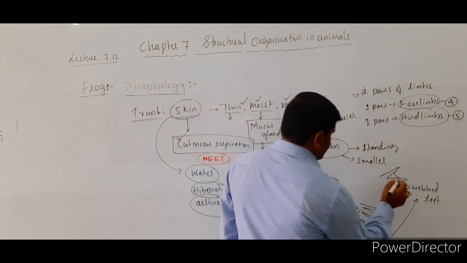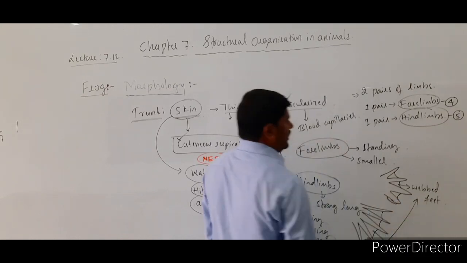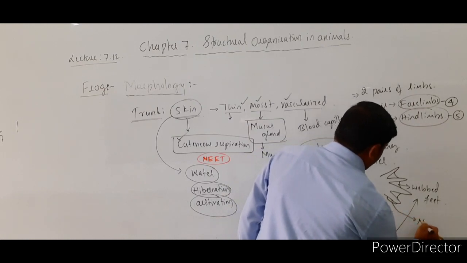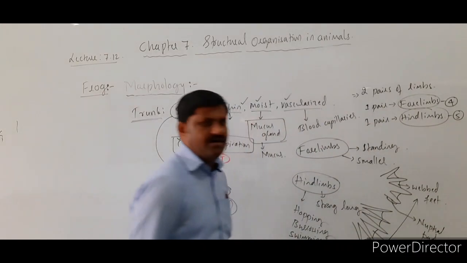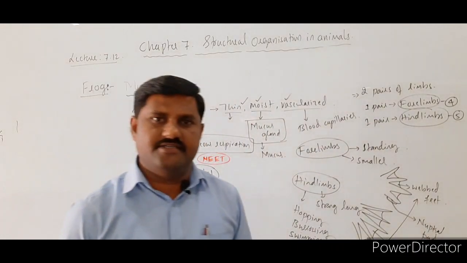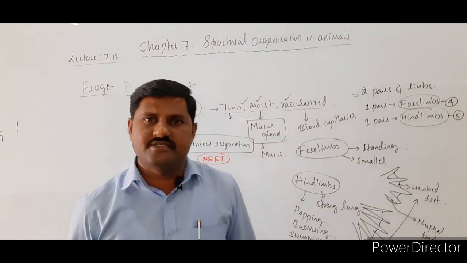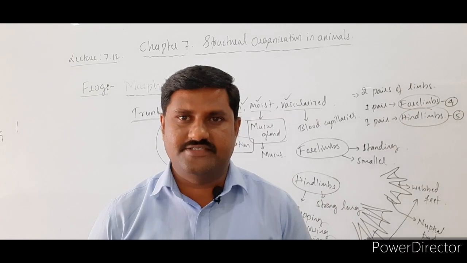So already I had told you there is one pad below the first finger, that is called the nuptial pad, which is the indication of the male frog itself, right? So this is how 2 pairs of limbs are seen in the case of the frog itself.